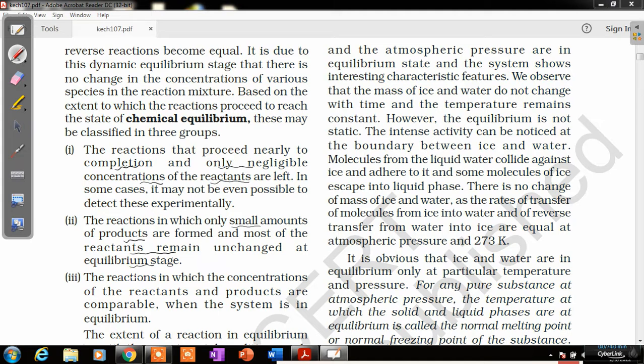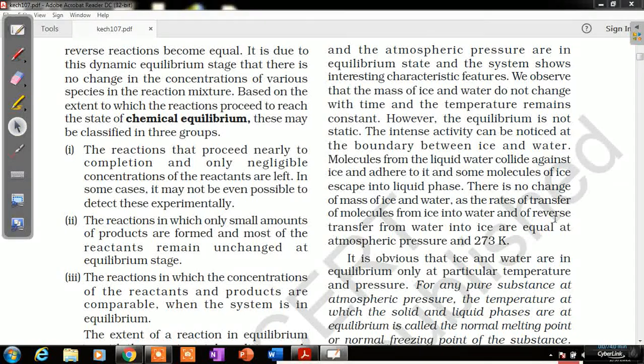Similarly, the third condition is the reaction in which the concentrations of the reactants and products are comparable, but no further changes in their concentrations are observed. That particular condition will also be termed the equilibrium condition. So these are the conditions of chemical equilibrium, where equilibrium is achieved in different conditions of a chemical reaction.